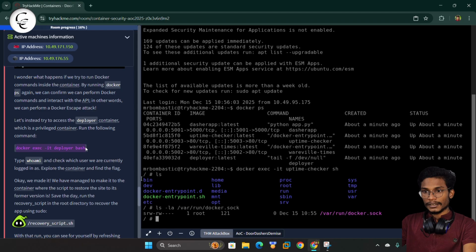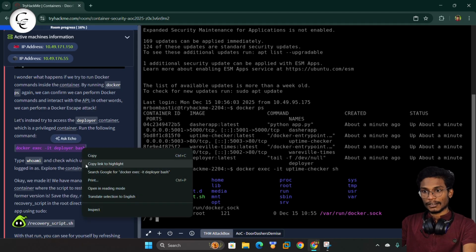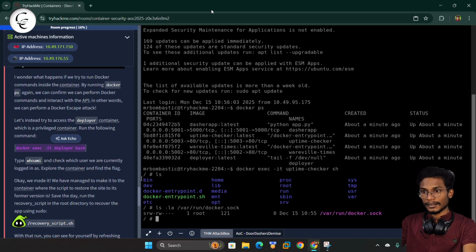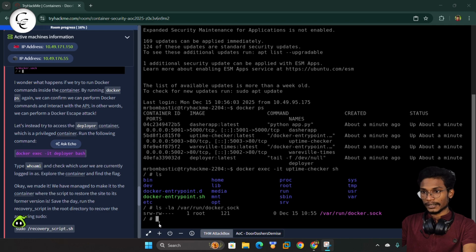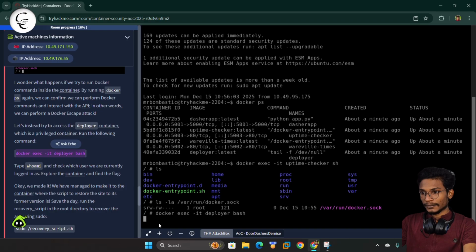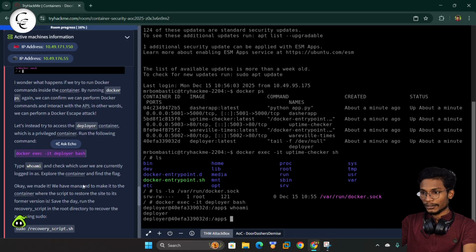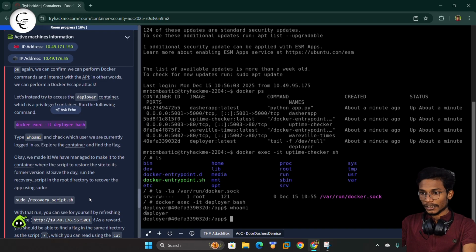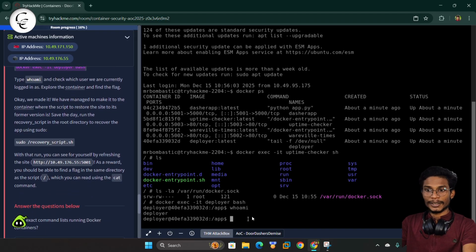So here we can copy this command and get access to the deployer container. So now we can give the paste here and yes, we can give enter. So now we will use the command whoami to check our user. So here we have logged in as the deployer.